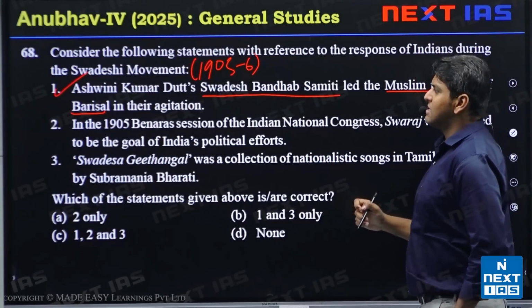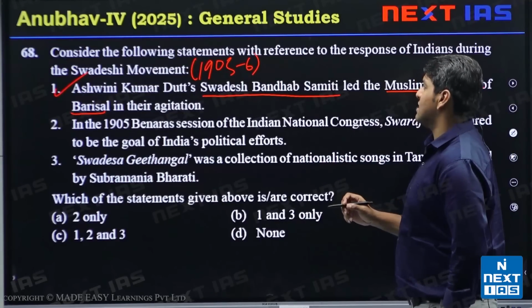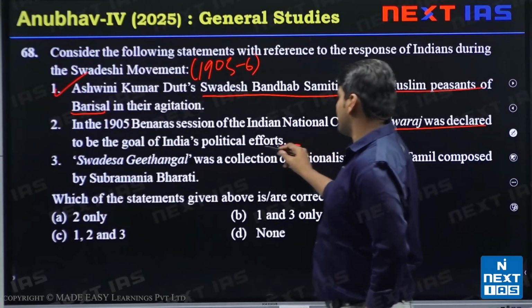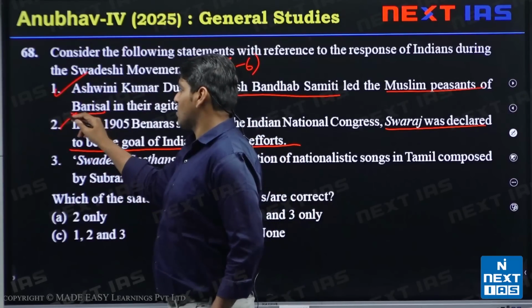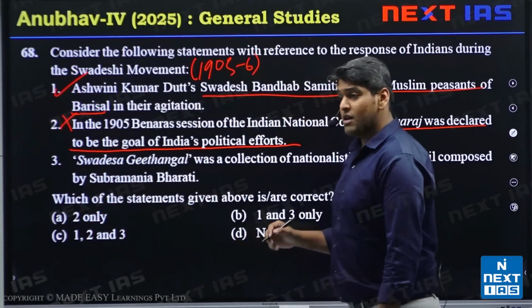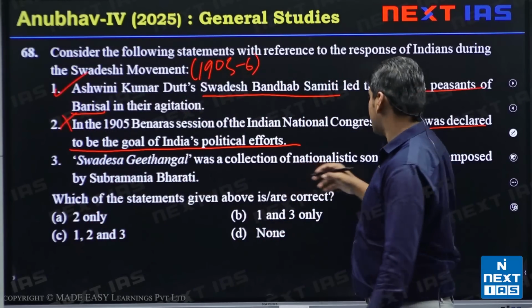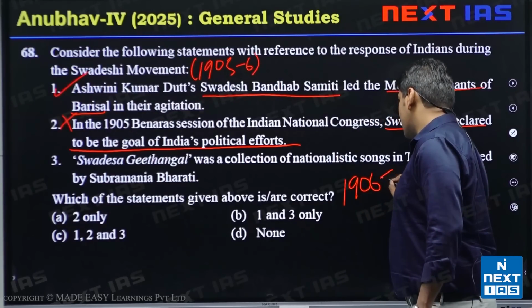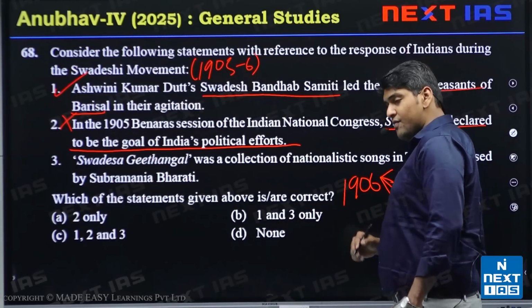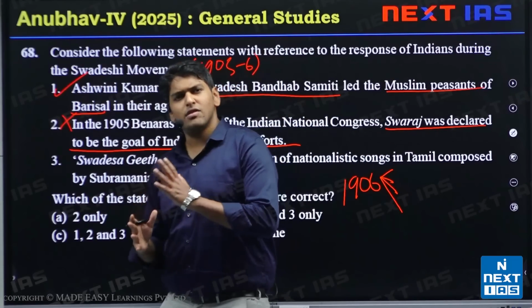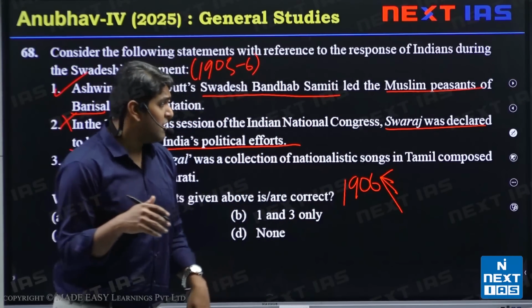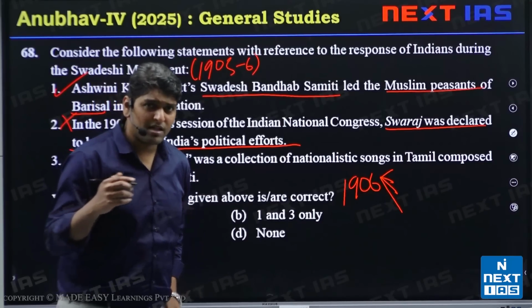Next, in 1905, Banaras session of Indian National Congress, Swaraj was declared to be the goal of India's political efforts. This statement is not correct. 4 resolutions were passed in 1906. That was a time of turmoil. Differences were being created between the moderates and extremists. So what happened in 1906 was that 4 resolutions were passed.